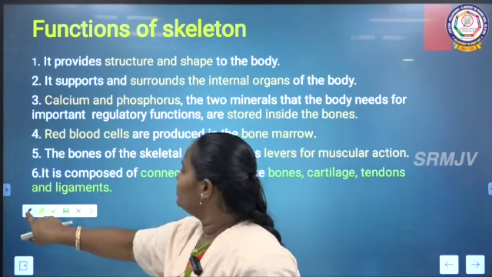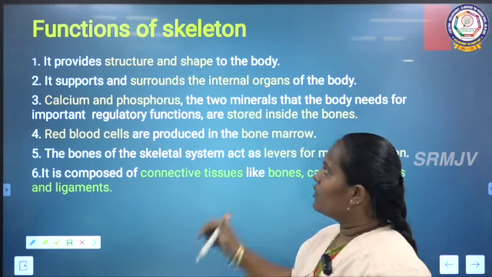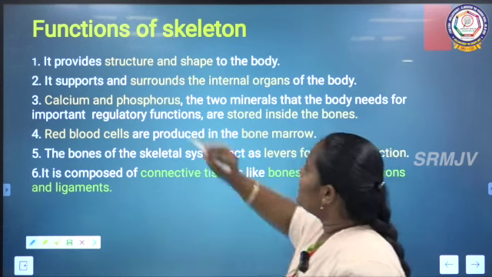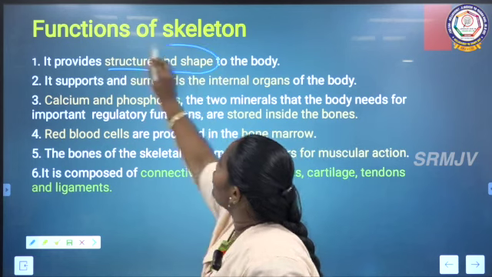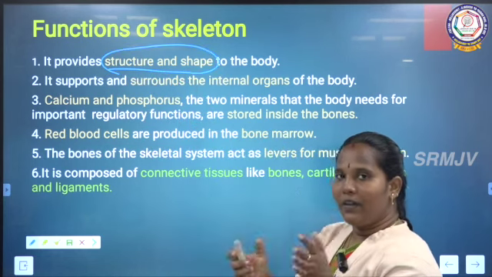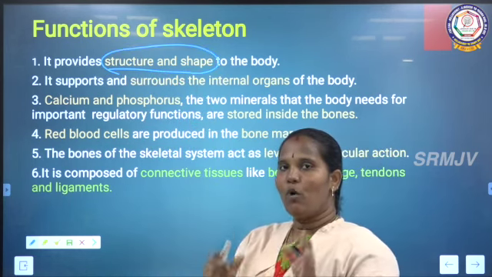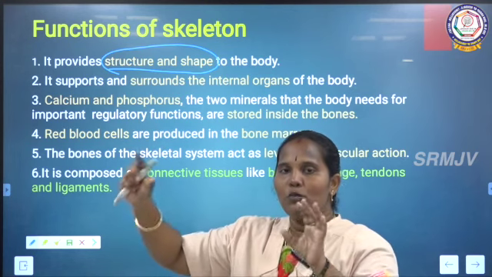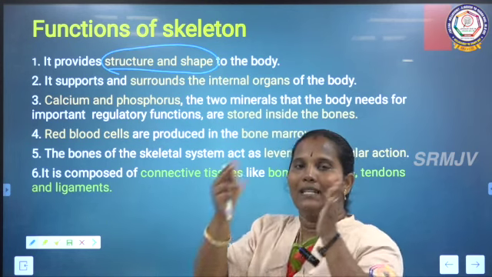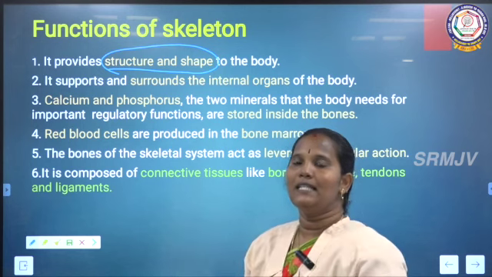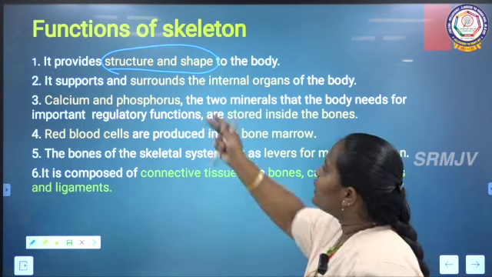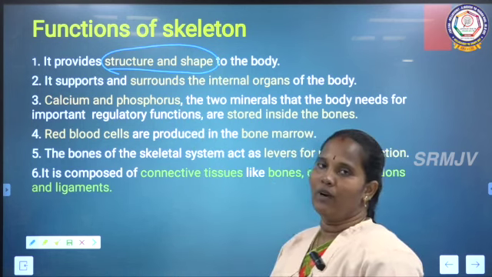See here. First one, the skeleton system gives the structure and shape to our body. If we have only the bones, we can arrange the bones properly and tell whether it is an animal or a human being, because the bones only give the structure and shape to our body.